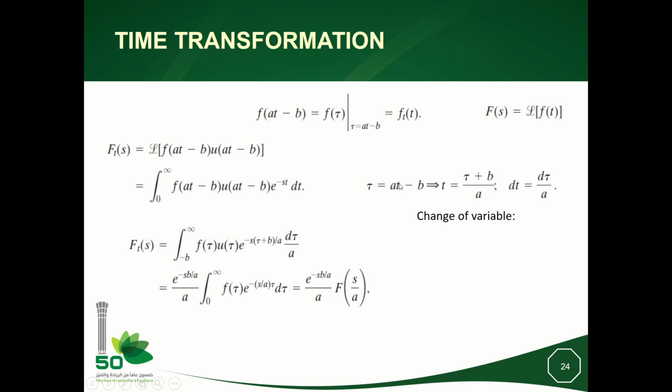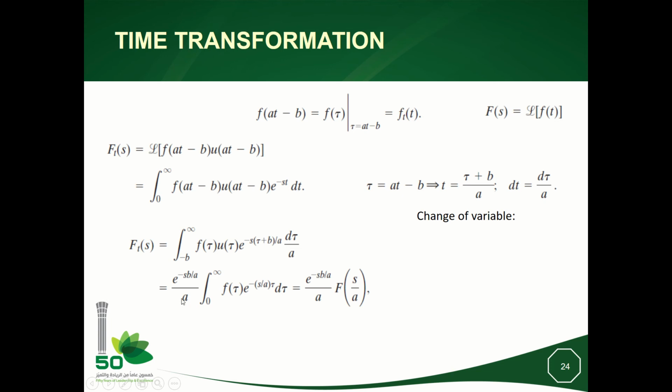So at t equal to 0, I have tau equal to −b. At infinity, I have infinity. So this is why we are going from −b to plus infinity of f(tau) u(tau) exponential of −s, and I will replace the t by this, which is (tau + b) over a. d tau over a is dt.